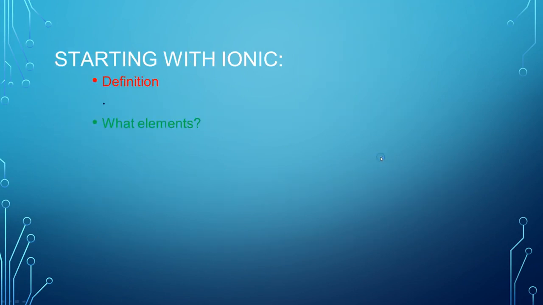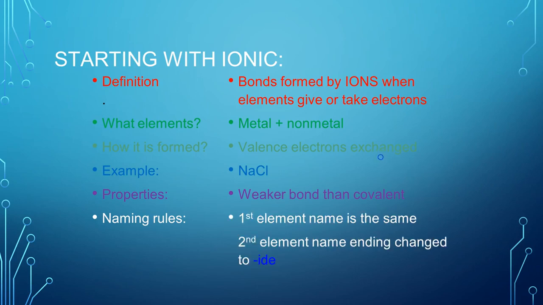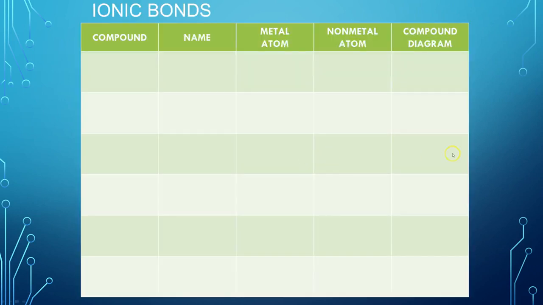Let's look at ionic. Okay, so ionic compounds are going to be formed by ions when an element gives or takes electrons. A metal and a nonmetal is going to make an ionic compound. Valence electrons will be exchanged or transferred. Sodium chloride is an example. These are weaker than covalent bonds. We're going to name them by changing the second element to -ide, so NaCl, sodium chloride. All right, let's look at some examples here.